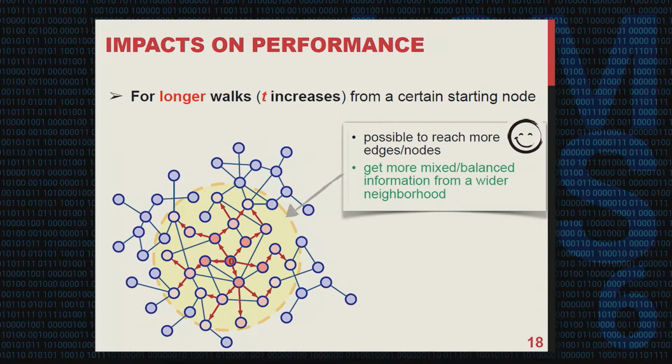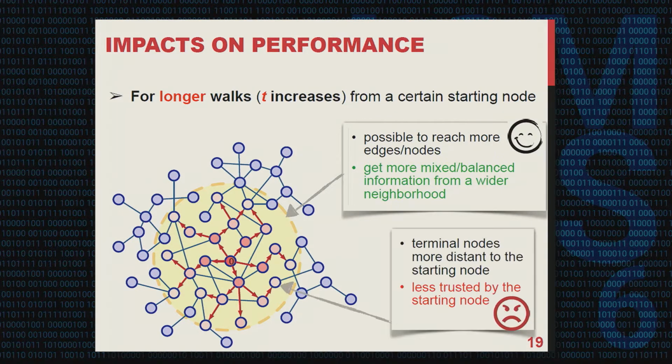Longer random walks make it possible to visit and explore more edges and nodes, and thus provide us with more mixed and balanced information from a wider neighborhood. However, the downside of longer walks is that the terminal nodes are more distant from the starting node, and thus less trusted by us. All these pros and cons of long walks induce a poor trade-off.